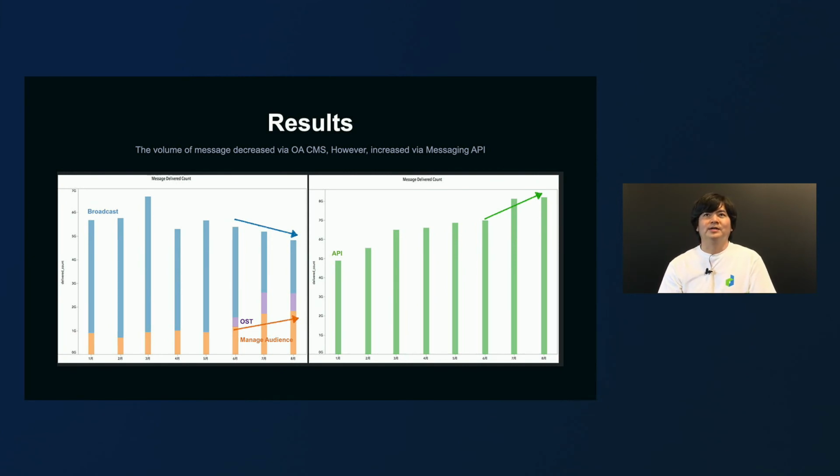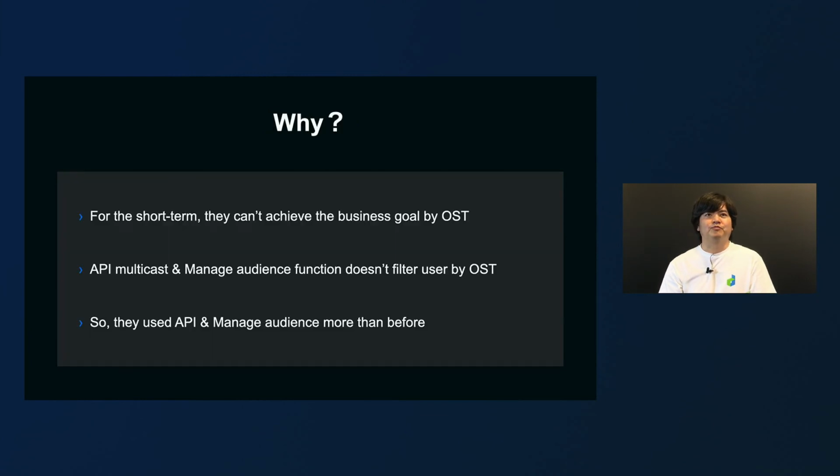This is the result. In short, we couldn't see a large amount of message reduction, unfortunately. The broadcast marked in blue, where OA messages are sent to all following users, is partly replaced by open score targeting in purple and is declining. However, at the same time, managed audience broadcast in orange and broadcast via messaging API in green are on the rise, resulting in not much reduction in messages. And here's why.